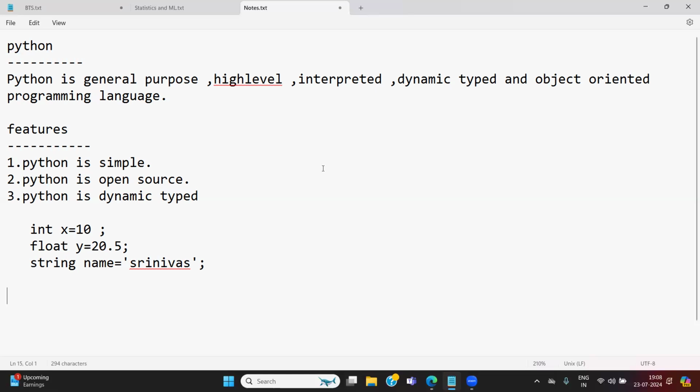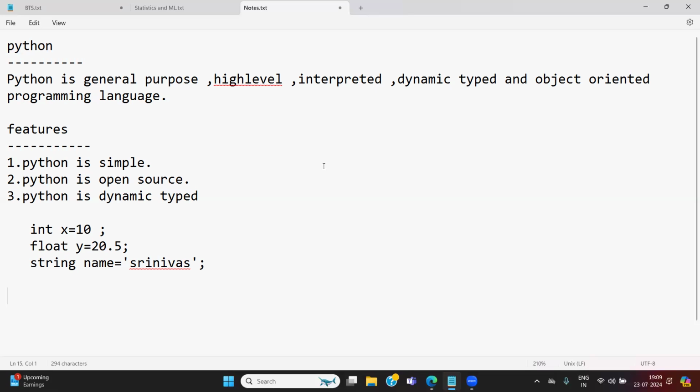Maybe the data type is different. Sometimes you are holding numbers, sometimes strings, sometimes floating types, sometimes Boolean values, sometimes a list of values, a bunch of values also. So in other programming languages, definitely I need to declare a variable type. I need to give a data type. But in Python, the third point is very, very important.